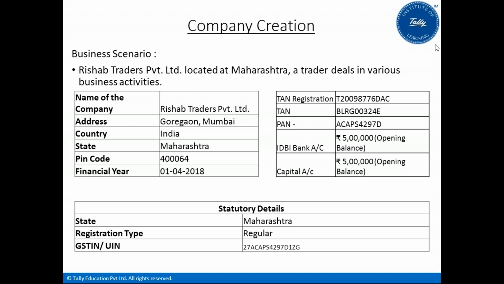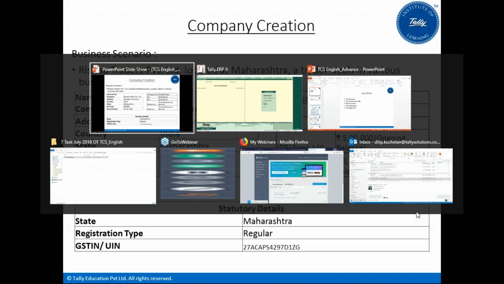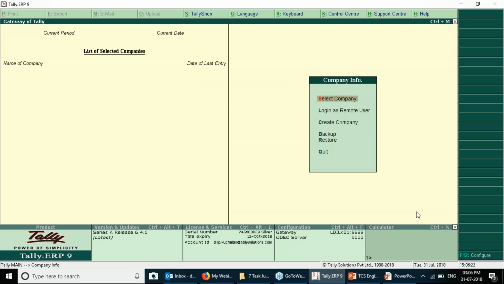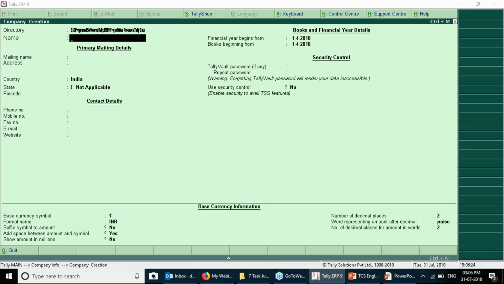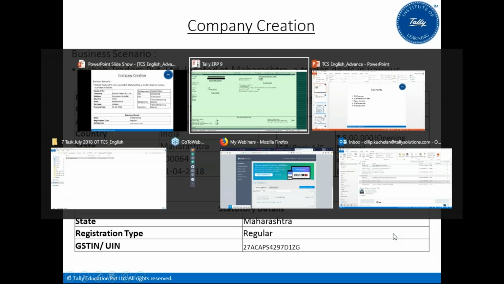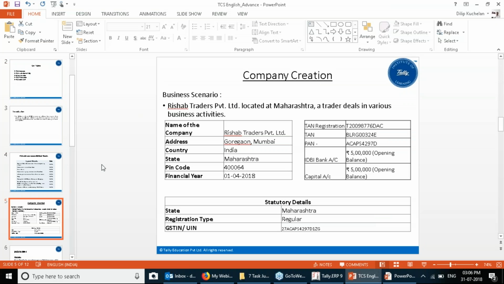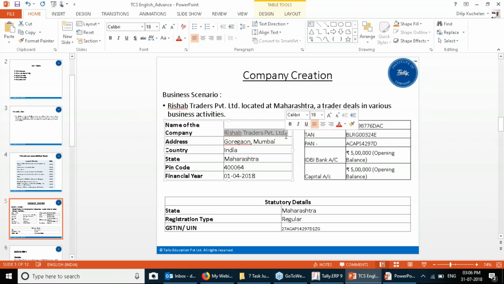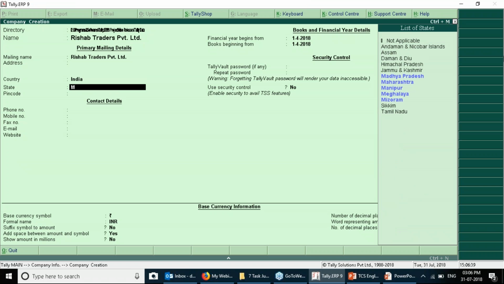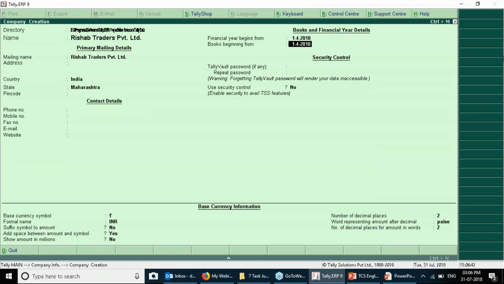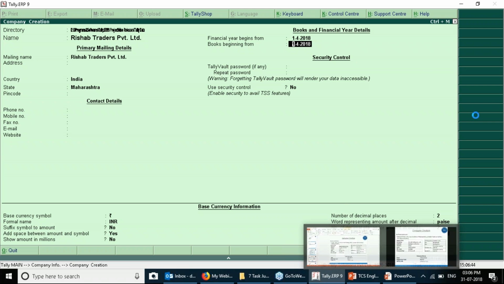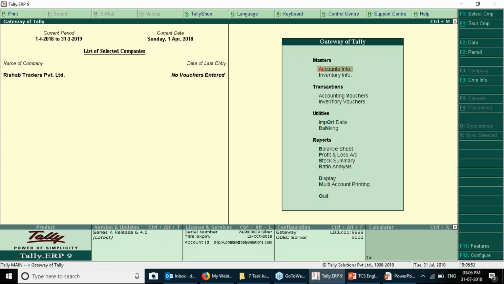So let us create the company using these details. I would like to request you all to take notes. So let us create the company, Rishabh Traders Private Limited. I've created the company. So what we need to do is the statutory setup.